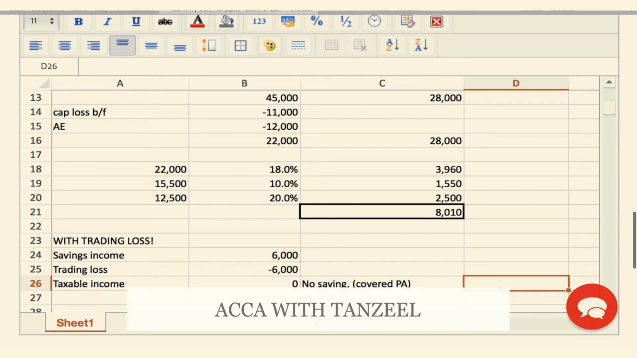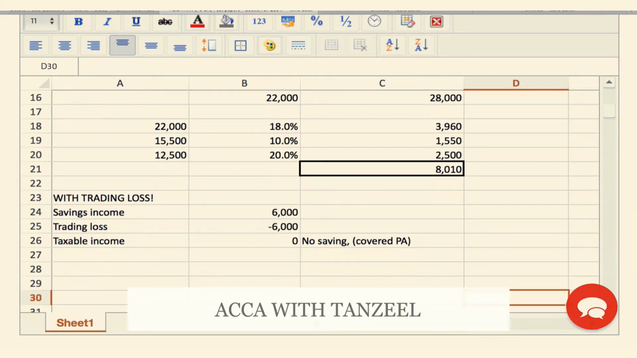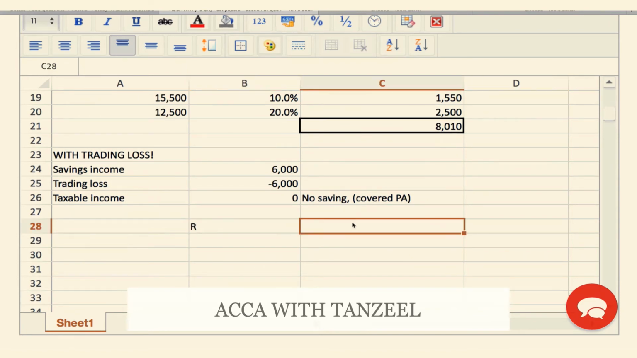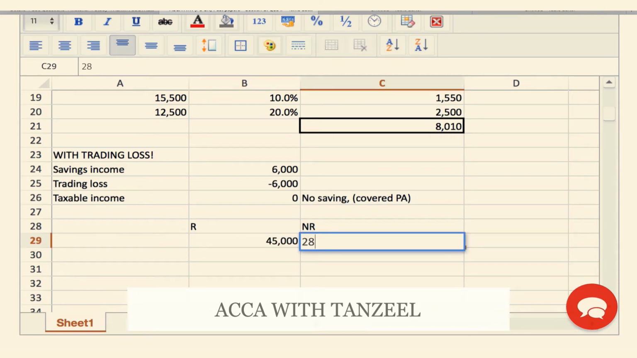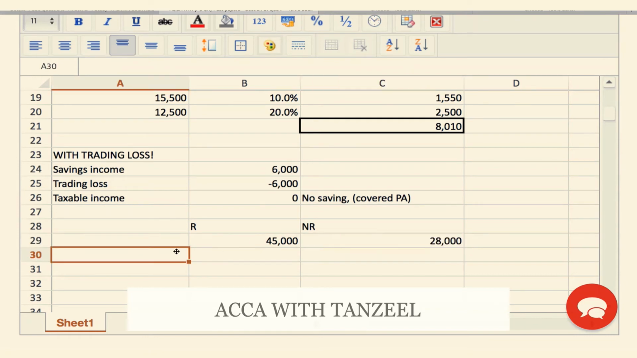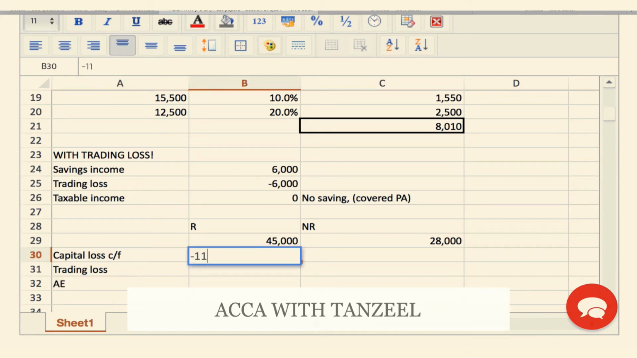But when we come to the capital gains, what is the saving? Well, I'm going to put residential and non-residential here again for us. This was 45,000, I believe, and this was 28,000. Now, here we have the capital loss brought forward. We will also have my trading loss remaining, and we will have the annual exemption. This was 11,000. The trading loss is 14,000. Here I've used 6,000. So 8,000 is remaining over here, and my annual exemption again over here.